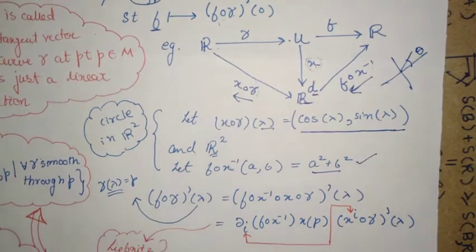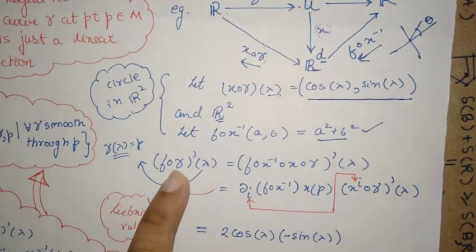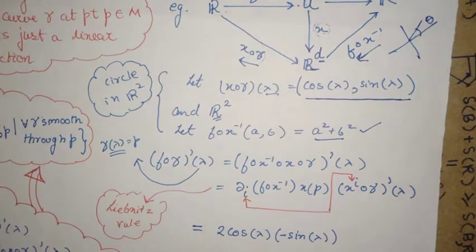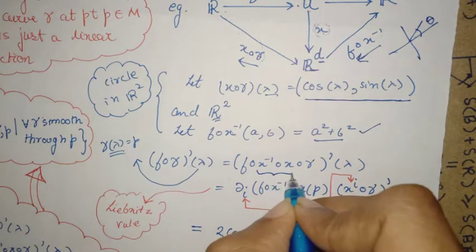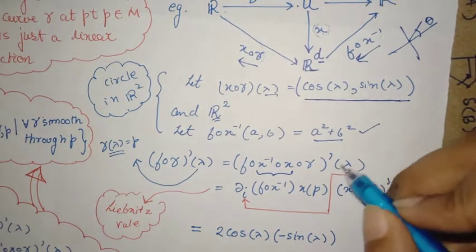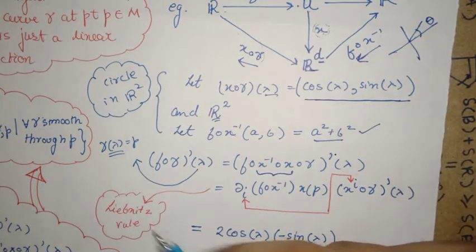So given these two functions, how to find out this derivative? This is very easy. You just insert an identity. So this here, X inverse ∘ X is an identity, and then you take the derivative here. Now we will use the Leibniz rule. Here you see the Leibniz rule.